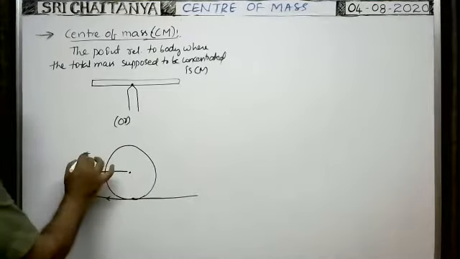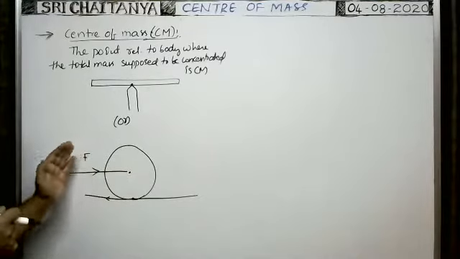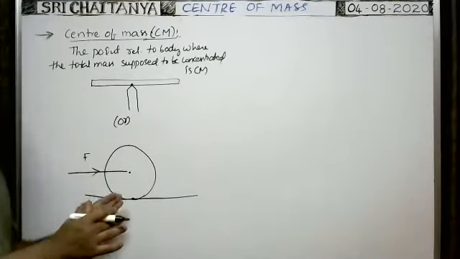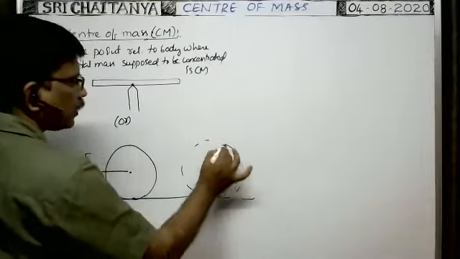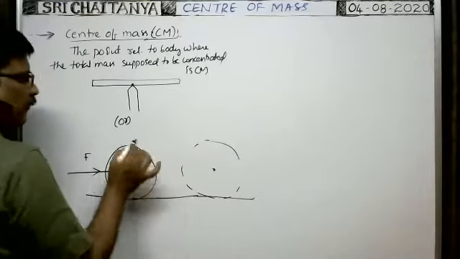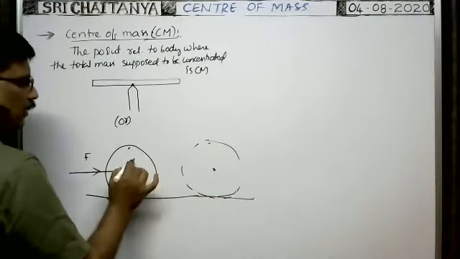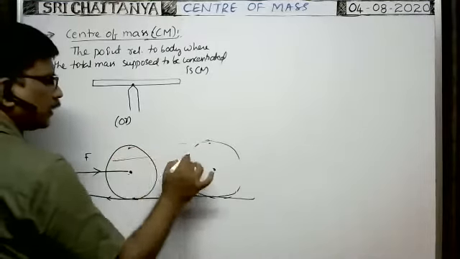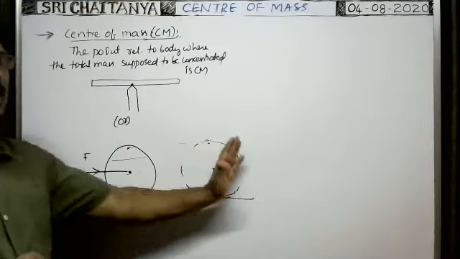When you apply the force on a body so that it is passing through the center of the sphere, the entire sphere will travel in the forward direction without rotation. That means it is having only translative motion. Translative motion means whenever the body travels from this position to this position, if the center is here initially, the center reaches this point. If this top point is here, the top point reaches this point. If this bottom point is here, the bottom point reaches this point. So whatever the displacement of the center of the sphere, the displacement of this point is also the same. Each and every particle in the body has the same displacement whenever the body is having translative motion.